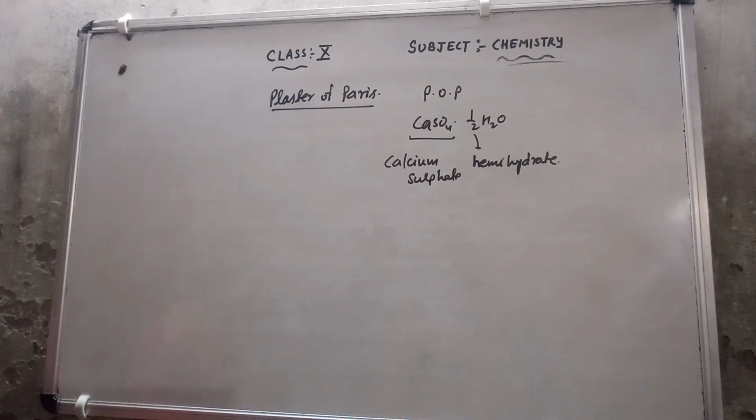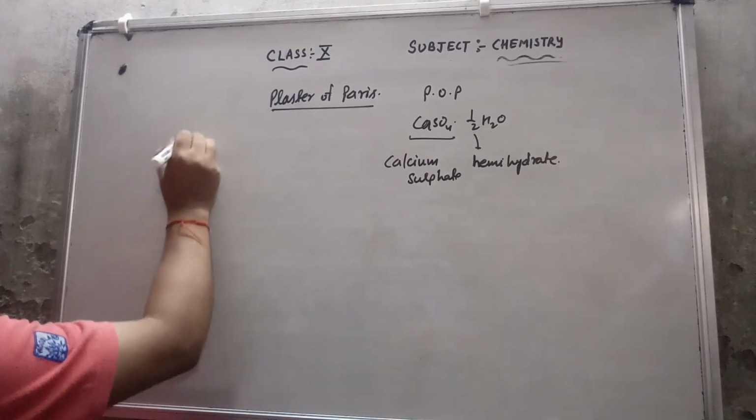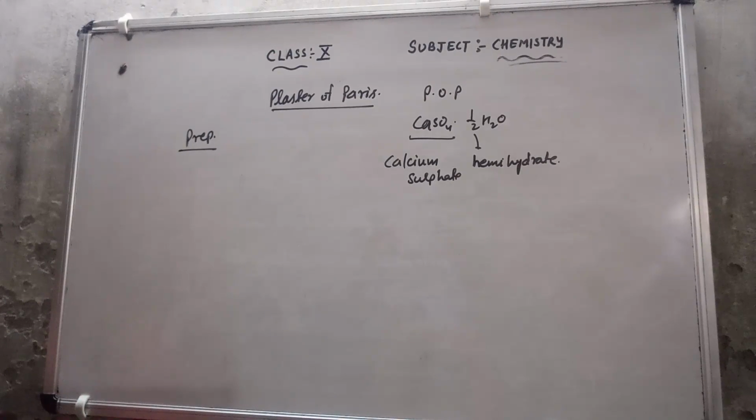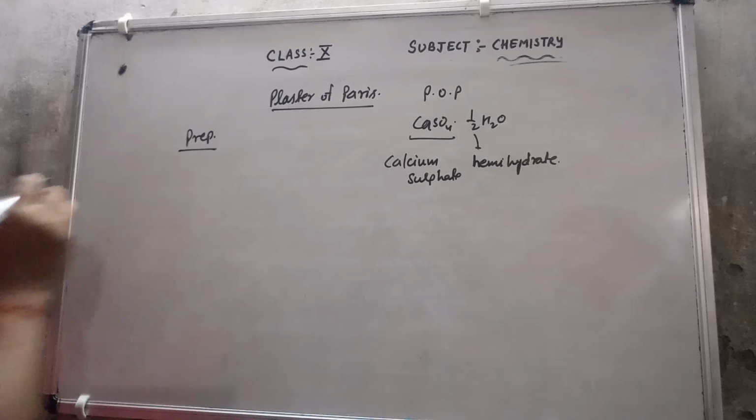Now I will talk about its preparation. How to make POP? It is very simple. It is prepared by heating gypsum.